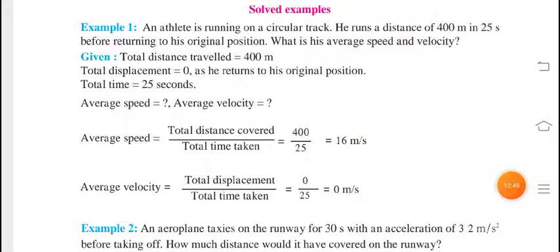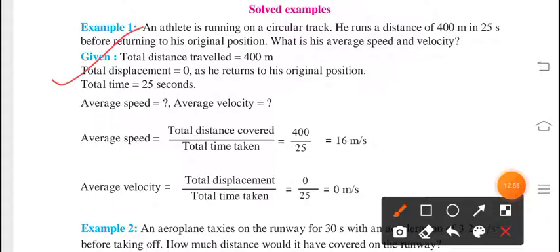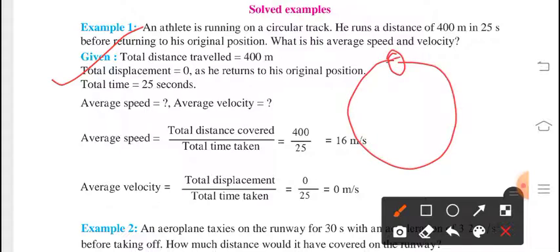Now we will go ahead with the solved examples, which are very easy. This type of example will be there in your exam also. All these examples are based on the formulas which we studied in the theory part. So example number 1: an athlete is running on a circular track. Obviously one track is there and the athlete is running on this circular track.